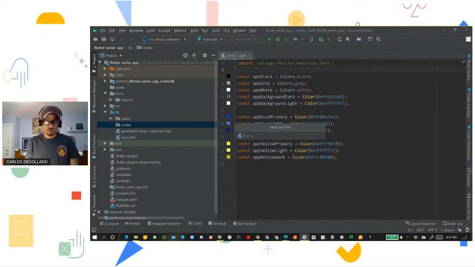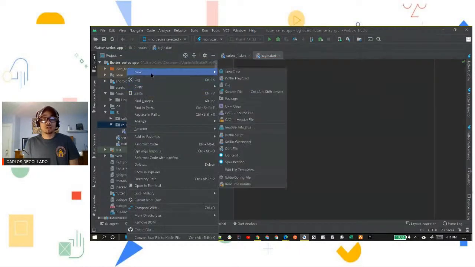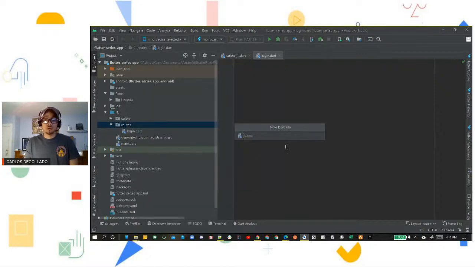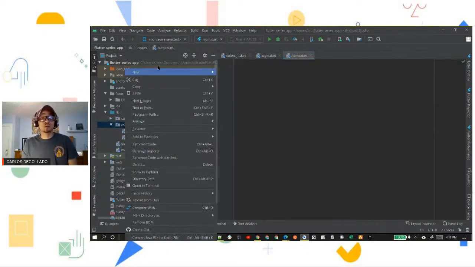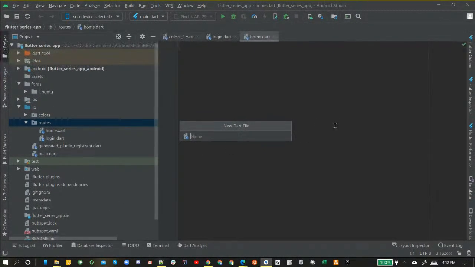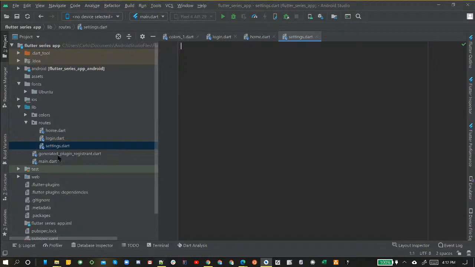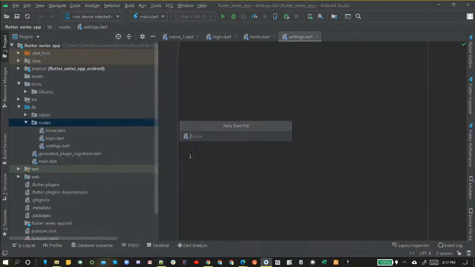We'll call this first Dart file login. Same thing, right-click routes, and we're going to create our routes right now since we're right here. We're going to create another new Dart file, and we'll just call this one home. Then we're going to right-click routes again, go to Dart file, and create this one. It's going to be called settings. Enter. And then one more route for this series. We're going to do new Dart file, and we're going to call this one menu.